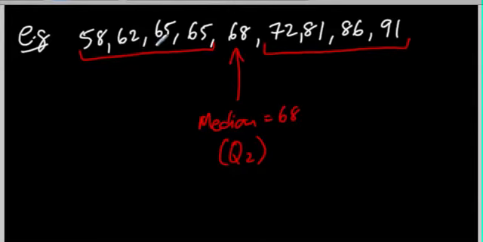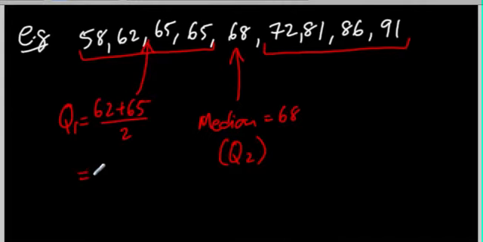Now, if we want to find Q1, we have to find the number that's right in the middle of this lower set. So if we look over here, there's 4 numbers. So the middle value will be somewhere between 62 and 65. So Q1 in this case is going to be halfway between 62 and 65. So it'll be 62 plus 65 divided by 2. And this is equal to 63.5. So Q1 in this case is simply 63.5.